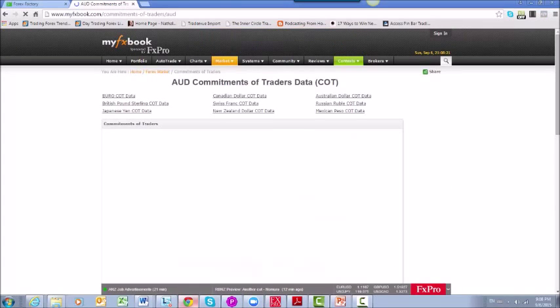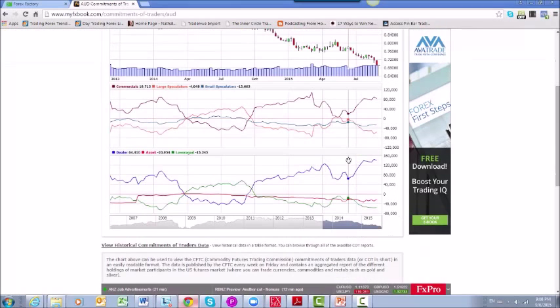Let's take a look at the Australian dollar here. For the Australian dollar, we have seen dealer long positions have decreased slightly. Asset manager long positions have increased. And for the leverage money, we see a slight increase in the short positions, or actually I should say a slight decrease in the short positions. So like we saw with the Canadian dollar, this puts a bit of a neutral tone on the Australian dollar.